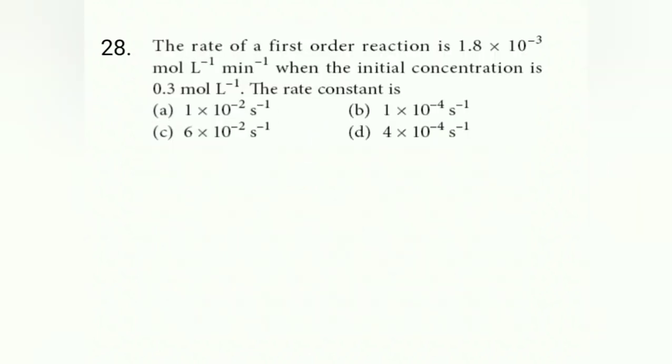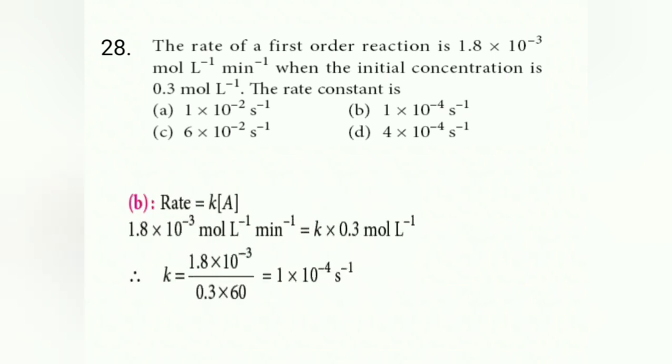28th question. The rate of a first order reaction is given when the initial concentration is 0.3, the rate constant they are asking. So a very simple question, rate is equal to K into A is the answer. So 1.8, if you substitute, K into 0.3, if you calculate K, you are going to get 1 into 10 to the power minus 4. So the answer for this question is B.